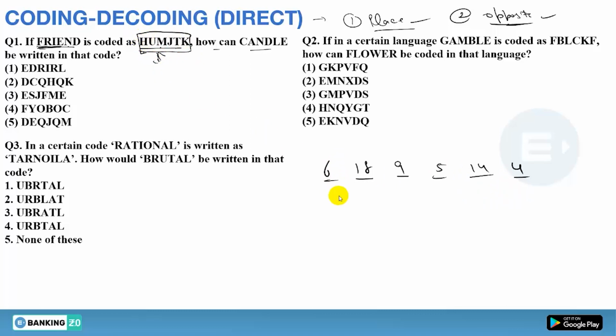Okay, so first of all, H is on 8, U is on 21, M is on 13, J is on 10, T is on 20 and K is on 11. Clear? Done. So first of all, you have to do this thing.